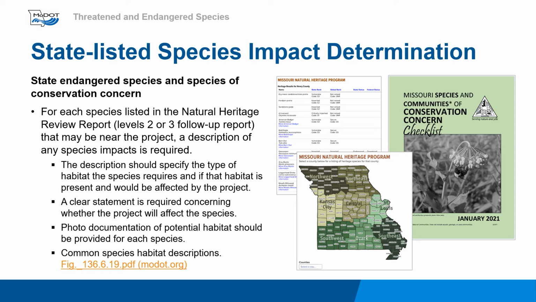Like federally listed species, an impact determination should be made for state-listed species and species of conservation concern. Though the species effects determinations, as described in the U.S. Fish and Wildlife Service Consultation Handbook, do not apply to state-listed species, the LPA should describe whether the species or their habitat will be affected by the project.